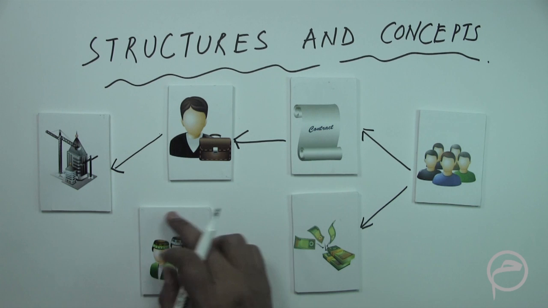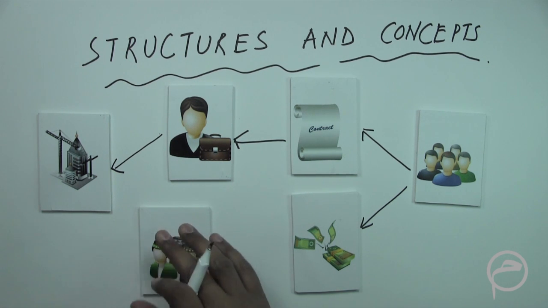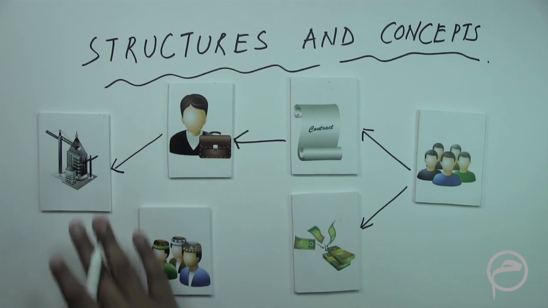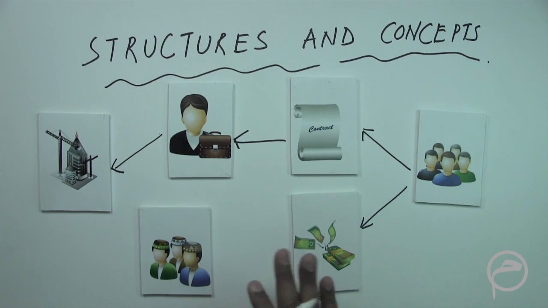Because of that, a Sharia board is appointed which oversees the activities of the Takaful operator and sees to it that all the operations are done in a Sharia compliant manner.